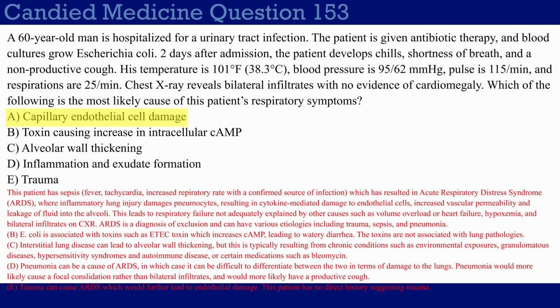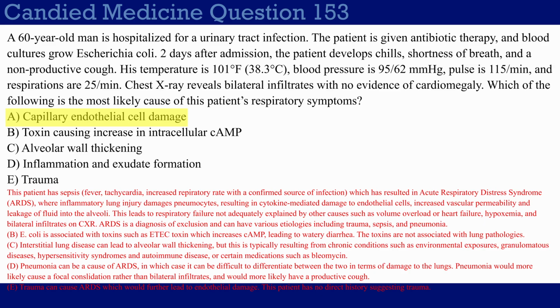So if you get a question about pneumonia and for some reason they ask you about ARDS, I think it's very unlikely they're going to give you two different answer choices where one is infection or pneumonia and the other one is ARDS. It's more likely to be a case like this where I give it to you. It's clearly a response to a bacterial infection that causes ARDS. And I give you multiple hints in this question, right? Because I tell you he has a non-productive cough.